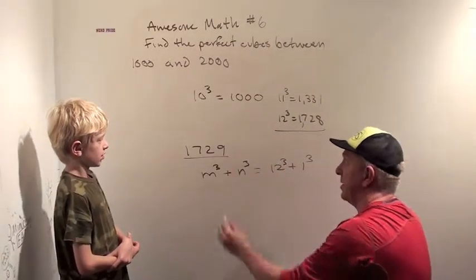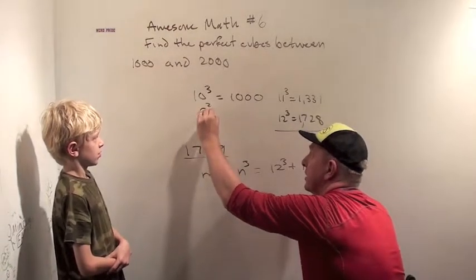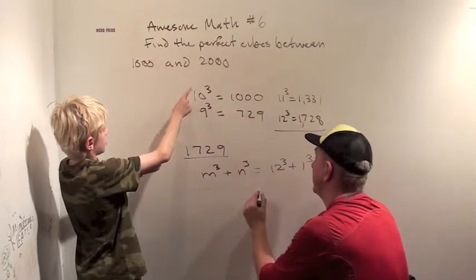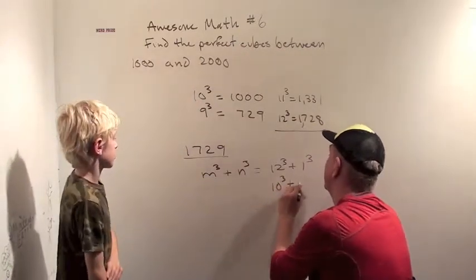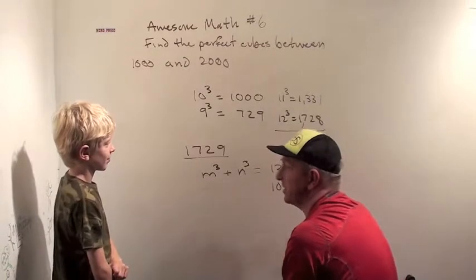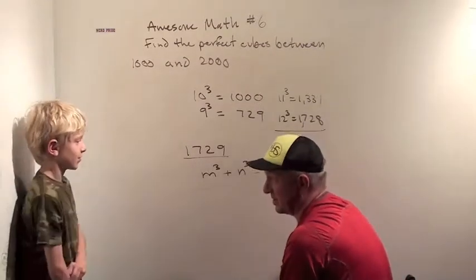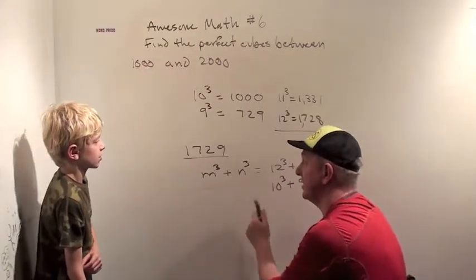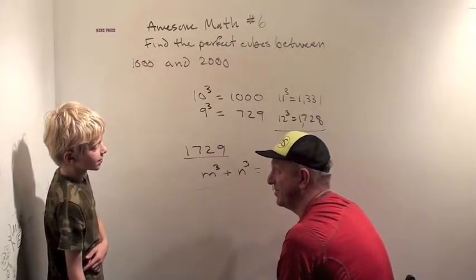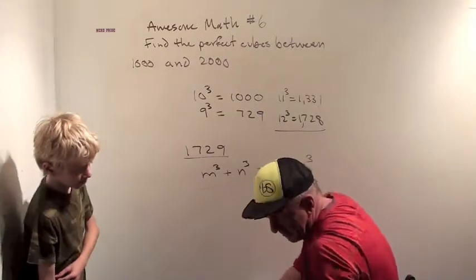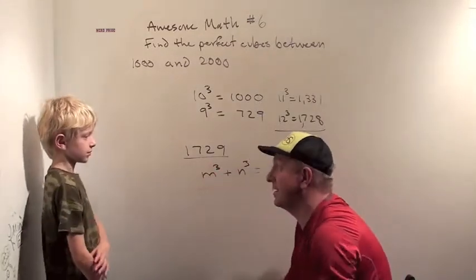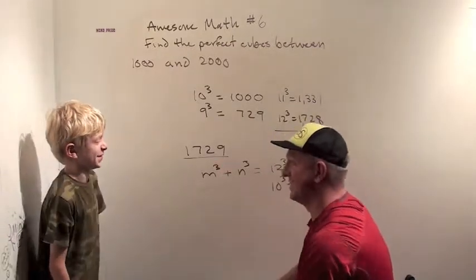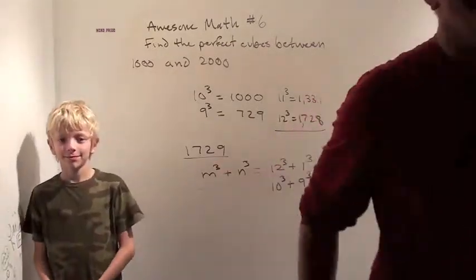Okay. What if I told you that 9 cubed was 729? So what are the other cubes? 10 cubed and 9 cubed. So that's what Ramanujan said. 1729 was a pretty interesting number. It's the first number that can be written as the sum of 2 cubes in 2 different ways. Pretty fun. Yeah? Maybe we'll look for the number 1729 today. See if we can find it. Oh, hey. All right, good job this morning.